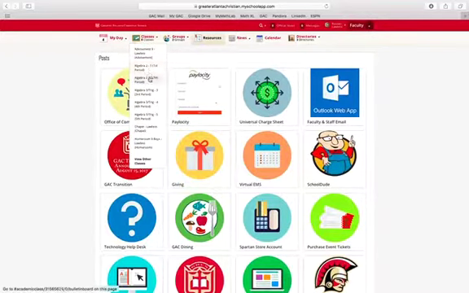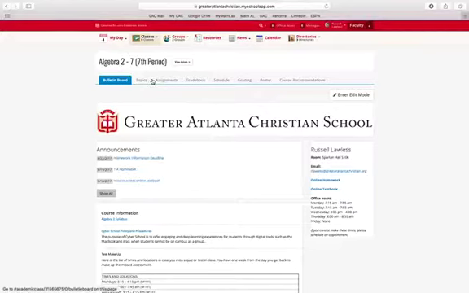So as you can see, these are the classes that I teach. If you're a student, these are the classes that you take. Now, if you go into my Algebra 2 class, I usually copy, so if you're in my Algebra 2 7th period, it should look the exact same as Algebra 2 first period.